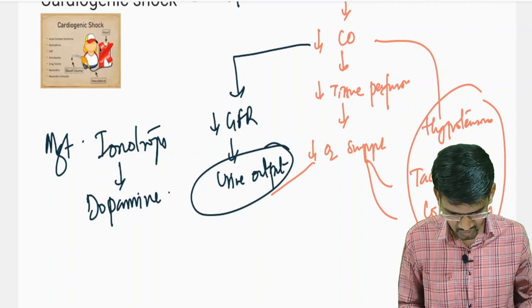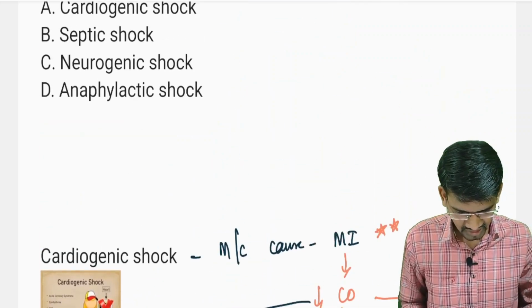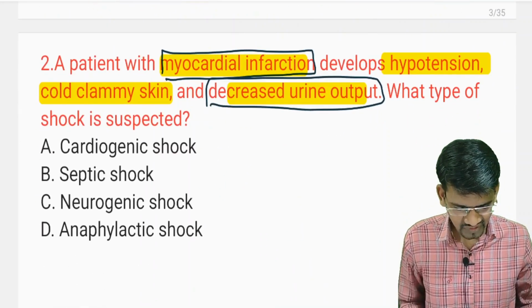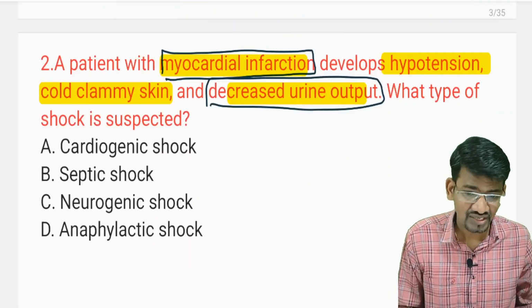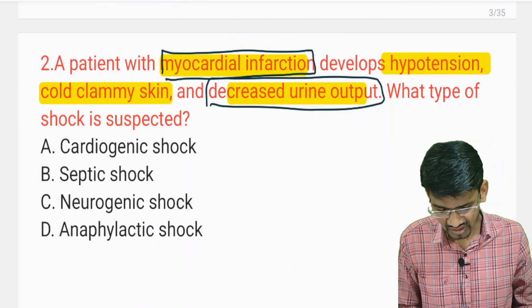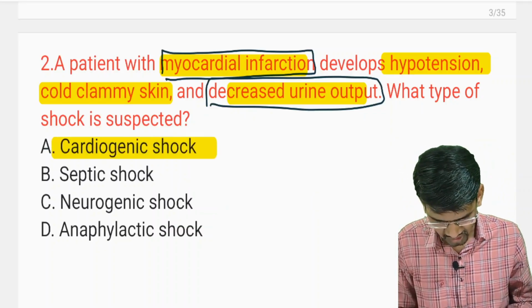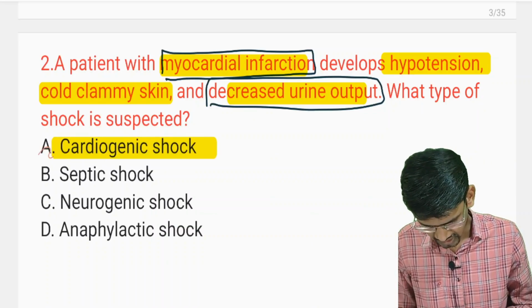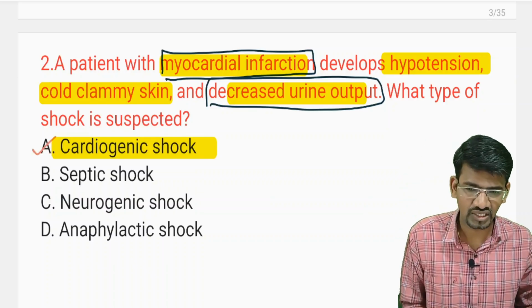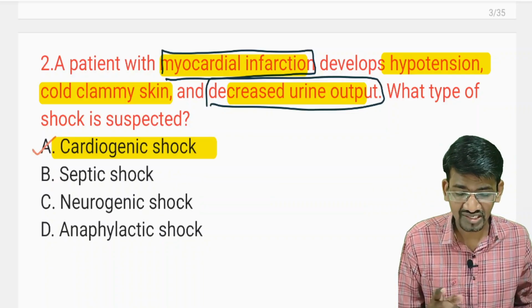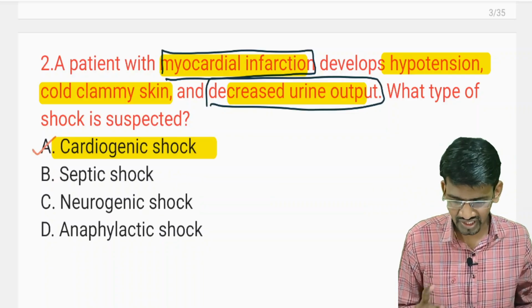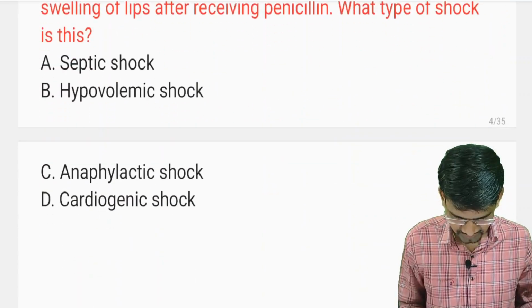Okay, so these are the things they have given in the question. There is decreased urine output, hypotension, and cold and clammy skin. So your answer here is cardiogenic shock. This is the right answer. Hope cardiogenic and hypovolemic shock are clear. So the next question here is,